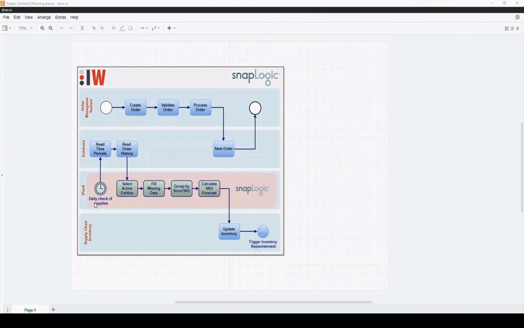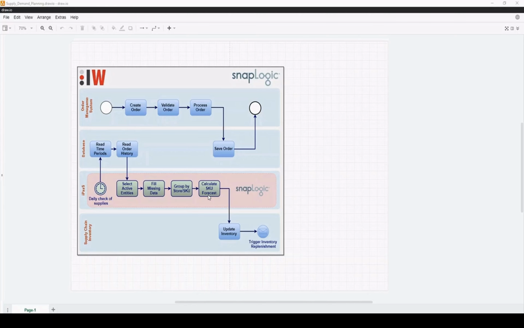What we see in the diagram here is we have a scheduled process that takes the order history data for a specified time period. We then take that order history data and select only the active entities. By active entities, we are referring to active stores, active SKUs, product classes, and etc. The next step is to fill in missing data. So missing data can occur, for example, when the store is renovating, or the store is upgrading. We then group the data by store and SKU and we calculate the SKU forecast.